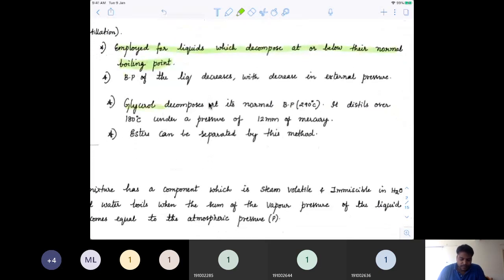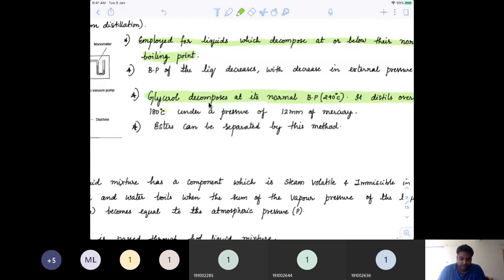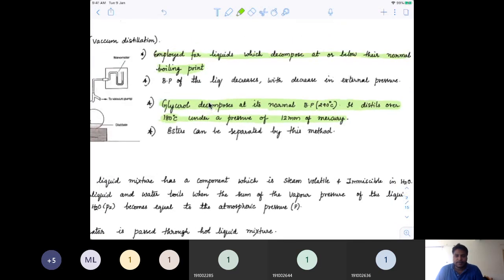For example, glycerol decomposes at its normal boiling point of 290 degrees, when the outside pressure is atmospheric. But it can be distilled at 180 degrees under a pressure of 12 mm of mercury, which is very low, almost a vacuum pressure. Under that pressure, glycerol will distill around 180 degrees.